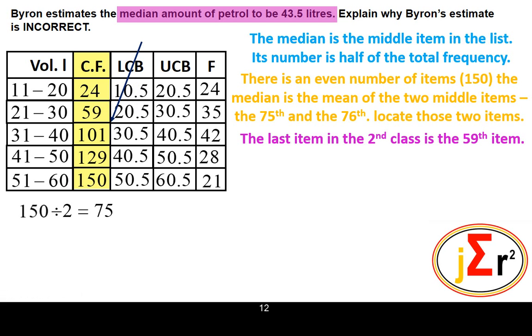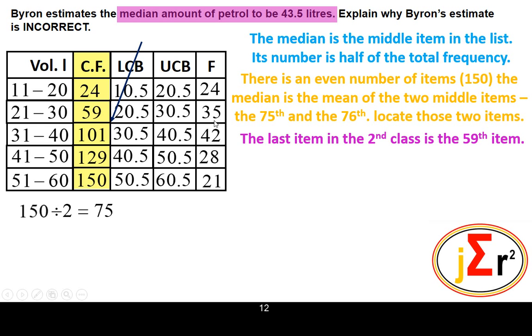So what we have there is that the last item in the second class is the 59th item. We could start from the beginning to say that the last item of the first class is the 24th. We can look over on this side, is the 74th. So we have another 35 here. So since we have another 35 items here, the last item in this class will be the 59th, because we're going to add these two. So the last item in this class will be the 59th item.